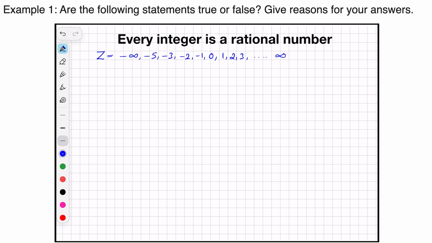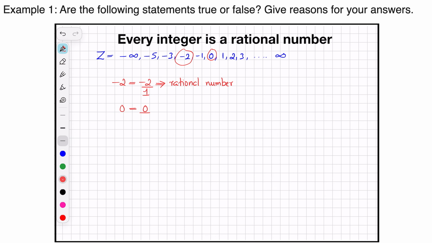Is it so? Let us pick an integer like -2. Now -2, we can write it as -2 by 1 and it is a rational number. You can take anything. Let's take 0. 0 can be written as 0 by 1.